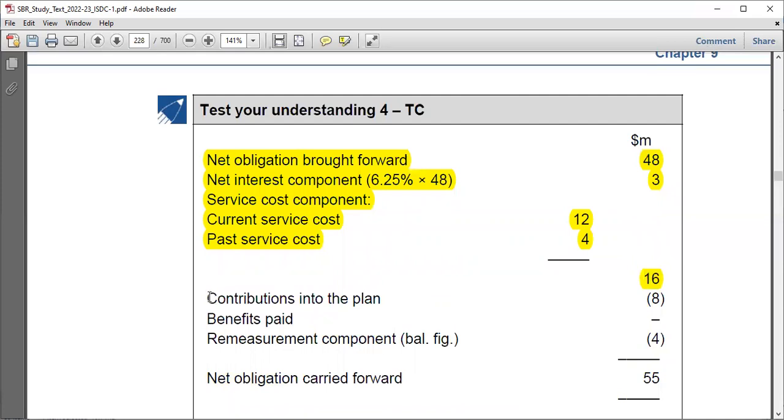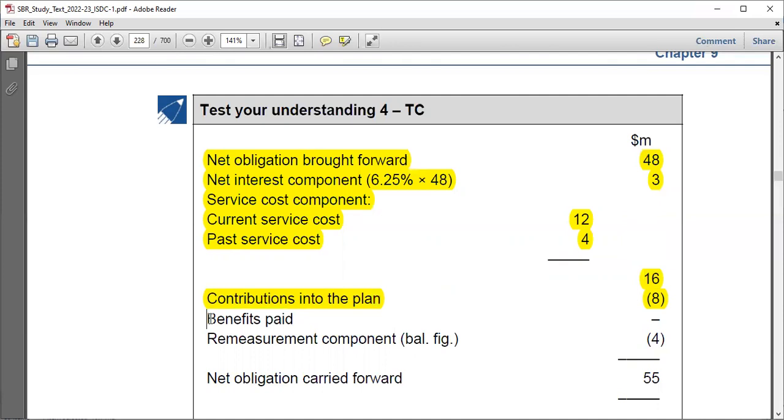Okay, the question gives us contributions into the plan. I told you that contributions increase assets because if you contribute, some more assets can be bought, or maybe you have just contributed cash, that's also an asset. So contributions increase assets and so they decrease liability. I told you that whatever increases assets, put it as negative, whatever increases liability, put it as positive.